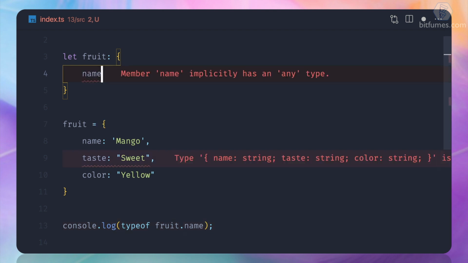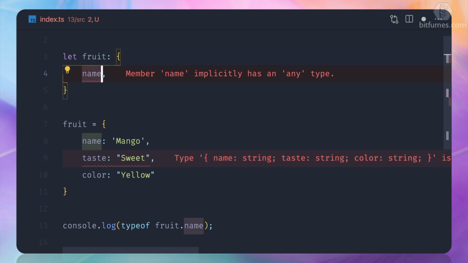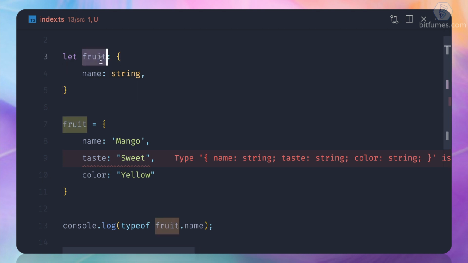So I'm going to say name should be there, and you can see it says, hey, you are defining some property, but do you mean it should be any? No, it should be a string. So I can define that, hey, I want to create a fruit variable, which is an object. Inside that object, I have a field called name, which has a type of string.